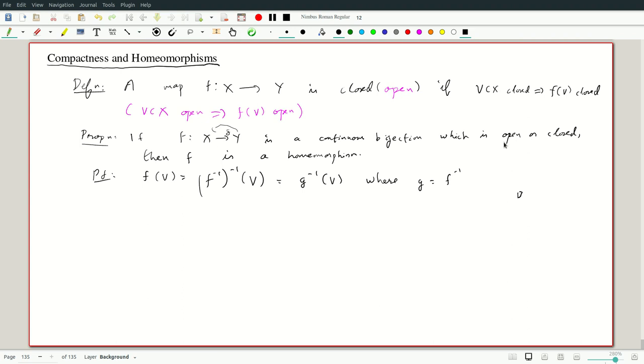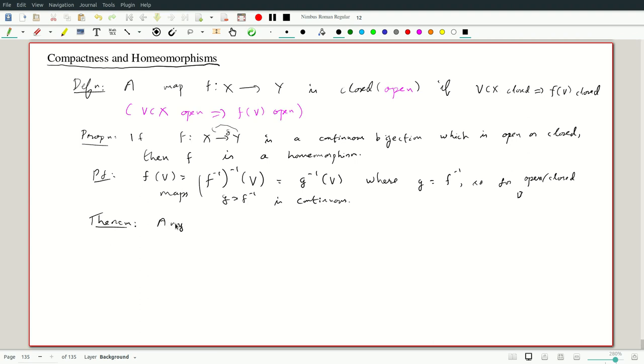So as long as the map has an inverse, for open or closed maps, using different criteria for continuity, one the definition and one the closed set criteria, g, which is f inverse, is continuous. So far so good, and now this gives the theorem.